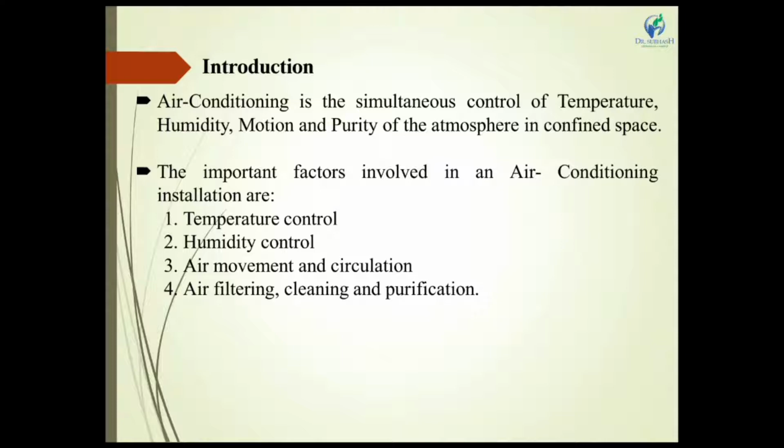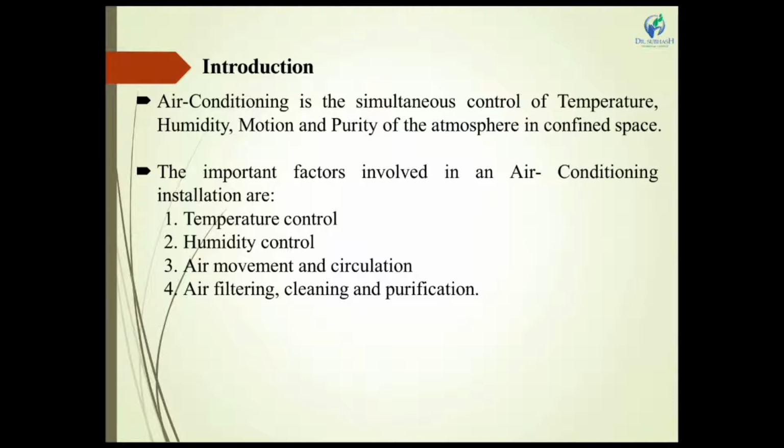In this room we have to attach a 1 ton air conditioning system. What is the function of that system? First, the air conditioning system maintains the room temperature at the set temperature. Second, it controls the humidity inside the room. Third, it controls the motion. Motion means the air velocity flowing from the air conditioning system. Purity of the air means it can filter the air.